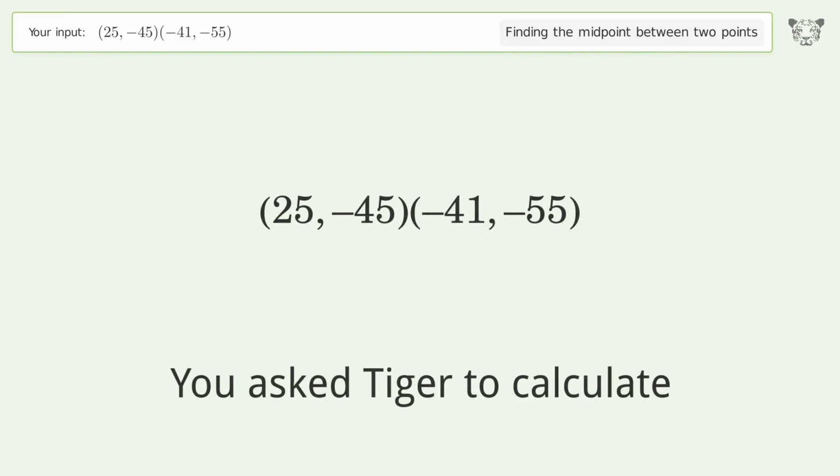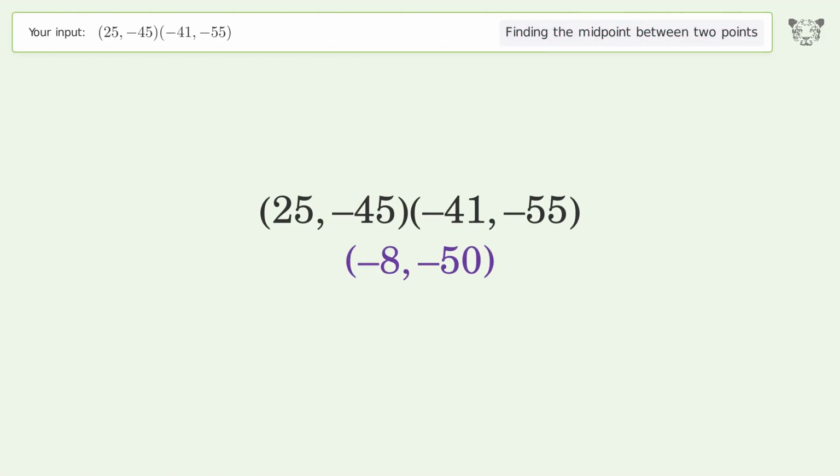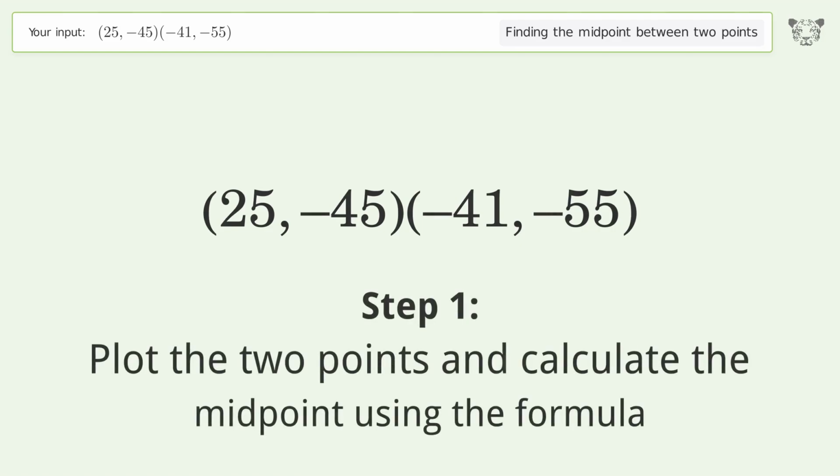You ask Tiger to calculate. This deals with finding the midpoint between 2 points. The midpoint between the 2 points is -8, -50. Let's solve it step by step. Plot the 2 points and calculate the midpoint using the formula.